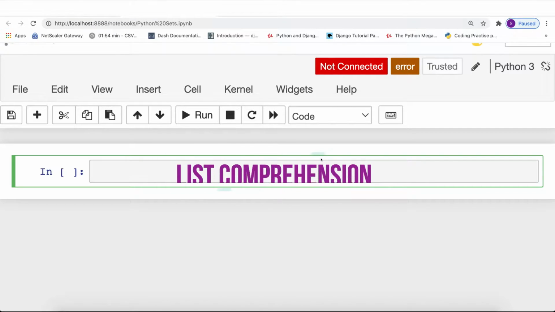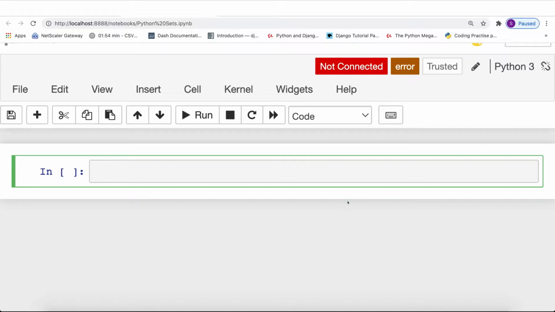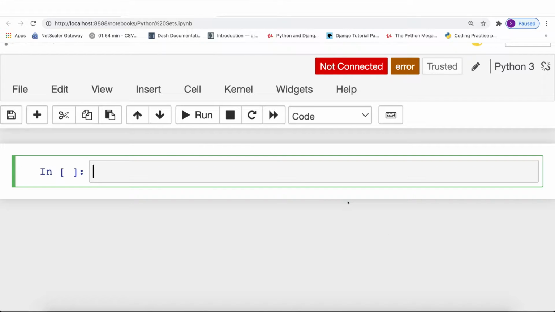And also you have something called list comprehensions, using which you can perform modifications or create a list in just a single line of code. And you also have something called generators, using which you can process millions of items inside a Python list, and that too without much footprint in the memory of your system. So as you can see, a Python list itself is a very powerful data type.